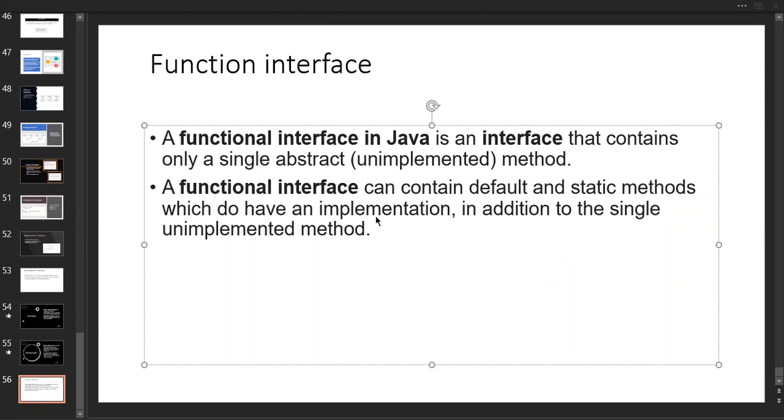So in the same sense, the functional interface contains default and static methods. Already we know this one. And these two things are implementable over there. And now in addition, a single unimplemented method is also available inside a functional interface. Let me show you that one.